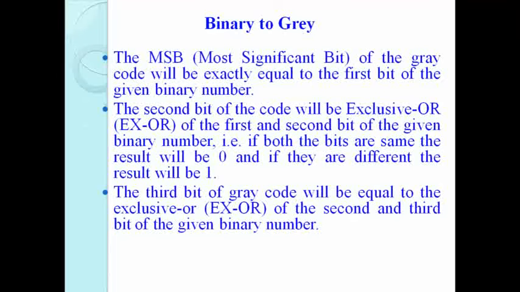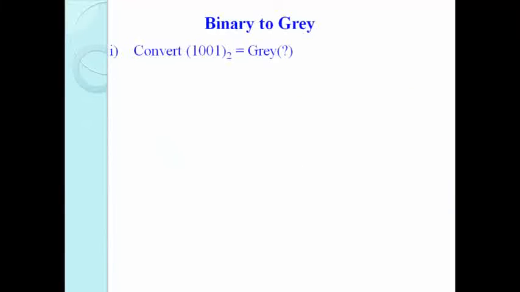The third bit of the gray code will be the XOR of the second and third bit of the given binary number. Repeat the above procedure for all binary bits to convert to gray.